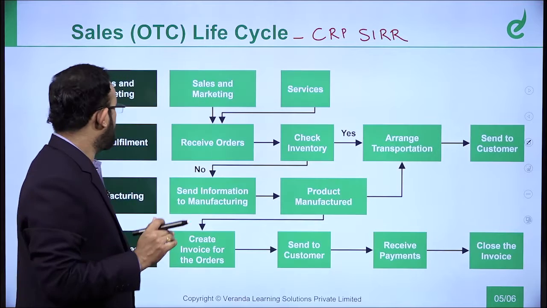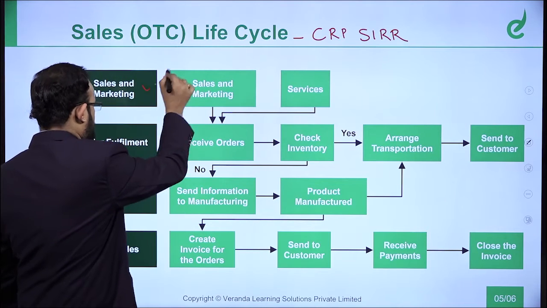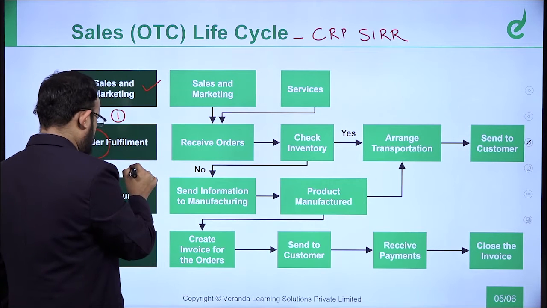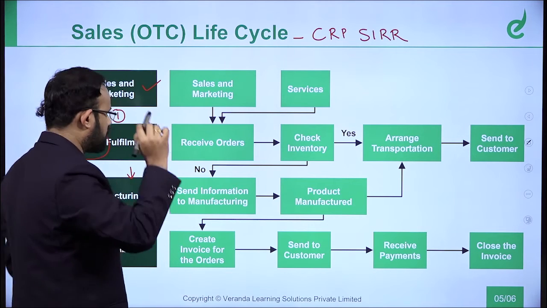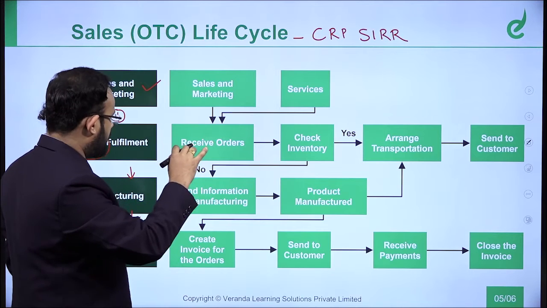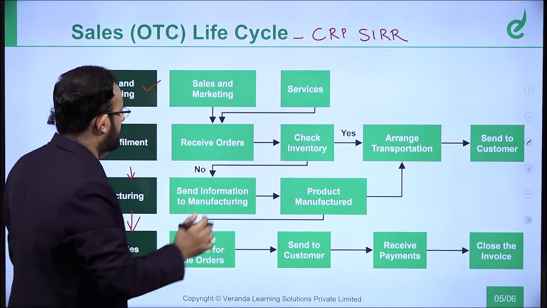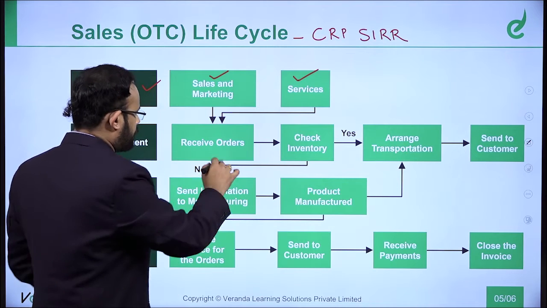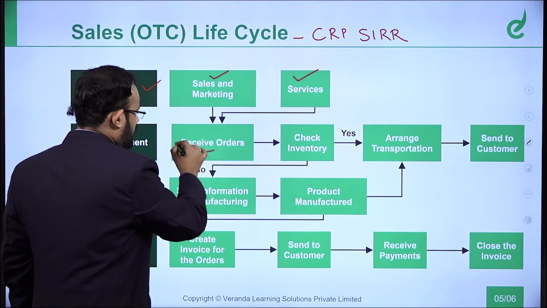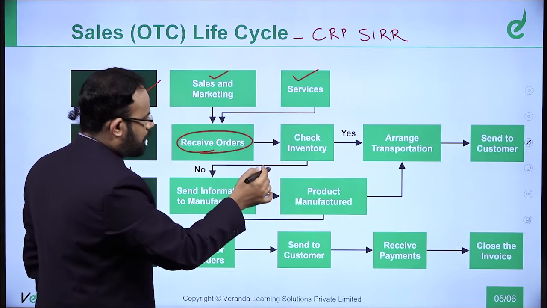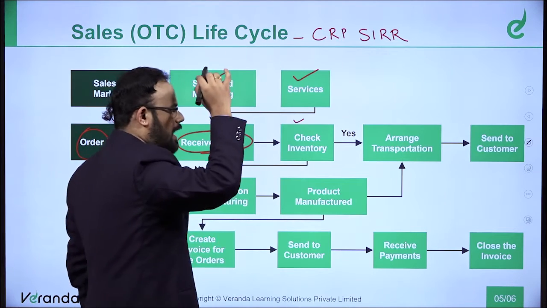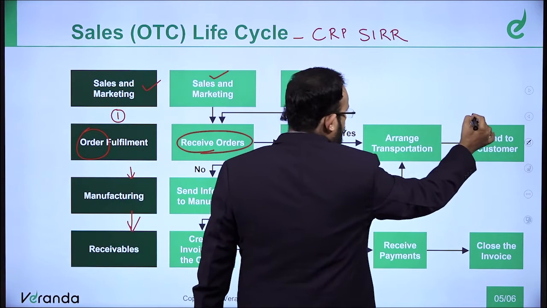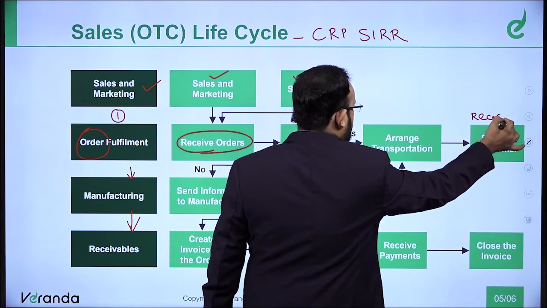So what is that? The diagram they wanted to talk about, it can be through sales and marketing, customer order has to be fulfilled, then it can be manufactured, it can also be receivables, that means from anyone to anyone, it can also be through sales and marketing. Now, when it covers sales and marketing, this also will get covered, services also will get covered. When we say order, automatically the sales and marketing, they will receive the orders, then they will do recording, they will check inventory, whether it is there or not. If it is there, then they will arrange the transportation and send to the customer. So till reconciliation, this will get completed.